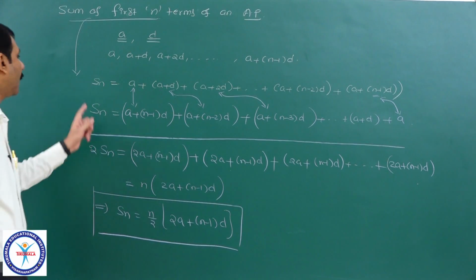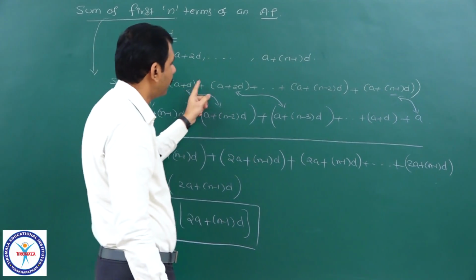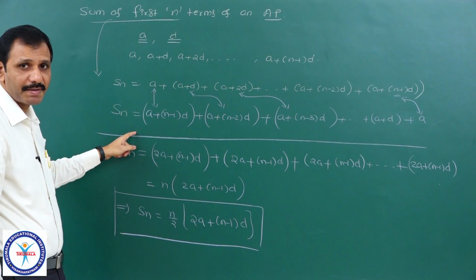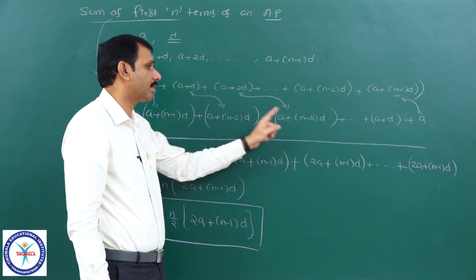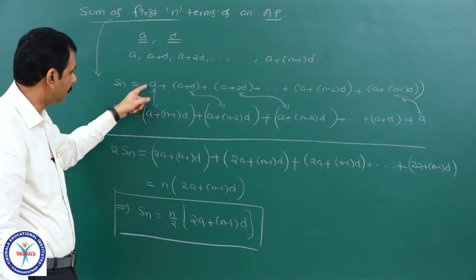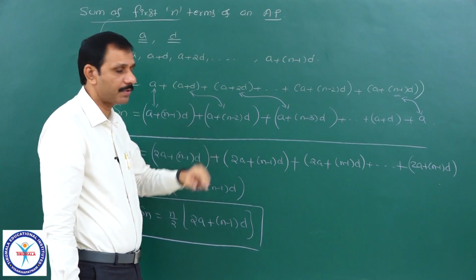Simple only. I have written first T1 plus T2 and so on to Tn. Again I have written the same Sn only, Tn plus Tn minus 1 and so on to T1, in reverse order. I have added corresponding terms, first term, second term and so on.